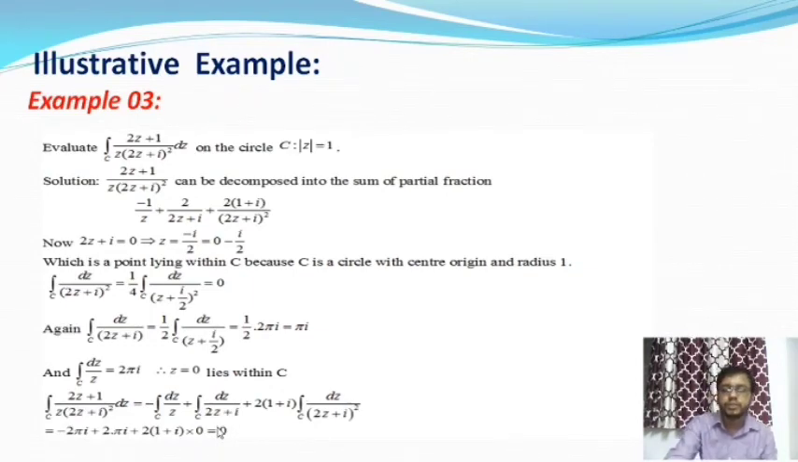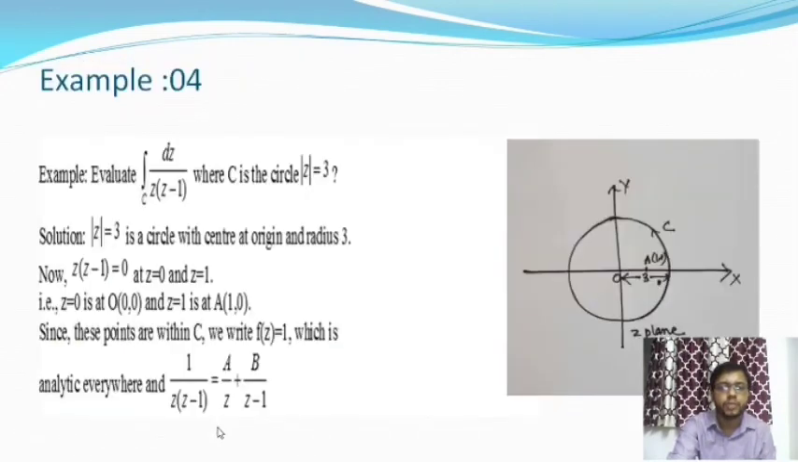So I'll take the fourth example on Cauchy's theorem. So here is the example. Evaluate the integration over C of dz by z(z − 1), where C is the circle |z| = 3. So |z| = 3 is the circle whose center is at the point (0, 0) and radius is 3. Look at the picture: C is the circle where (0, 0) is the center and 3 is the radius of the circle.